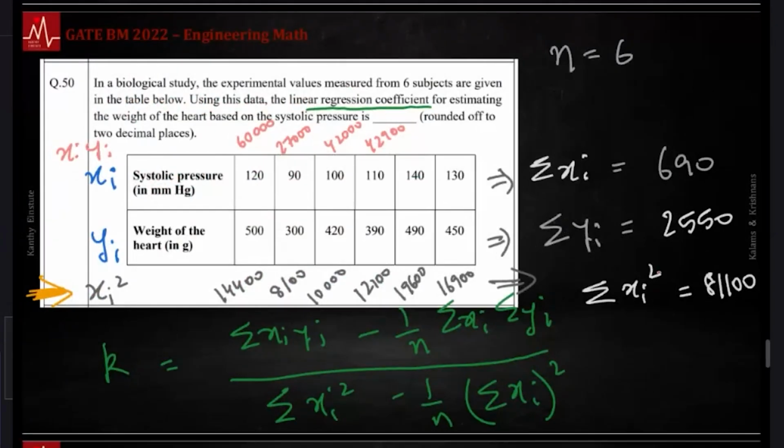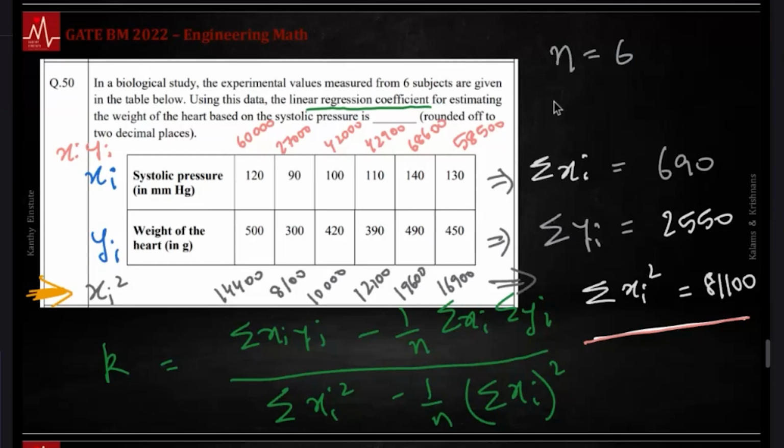In this case, let's check what is the actual K that we got. Let's also check what number we are getting based on this formula. I had to find that sum of XiYi. Forget that. So this is 40 into 490, say 600. 30 into 450.